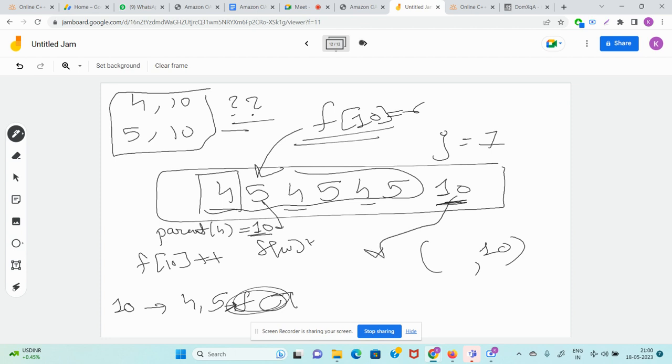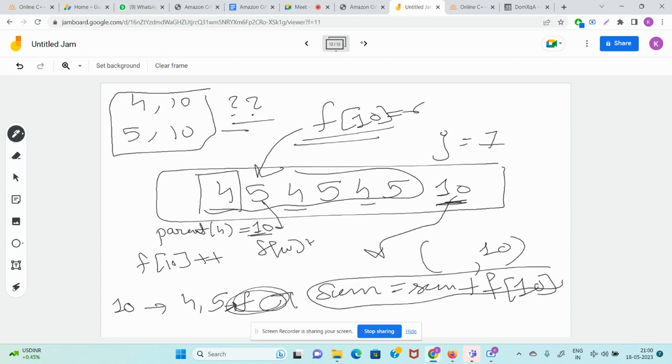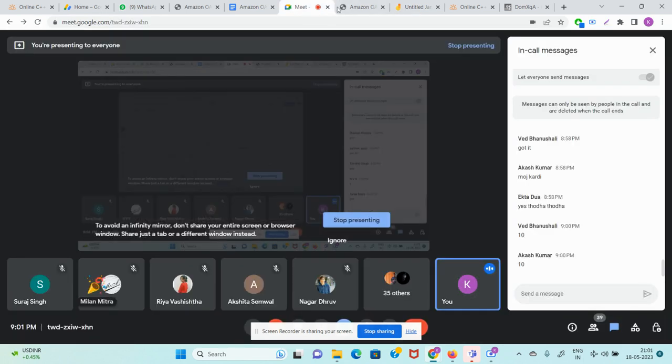Now, when you want to calculate, all you have to do is sum equal to sum plus f of 10 and the job is done. Guys, did you get enlightened what trick I'm trying to use? Everyone start writing yes in the chat.